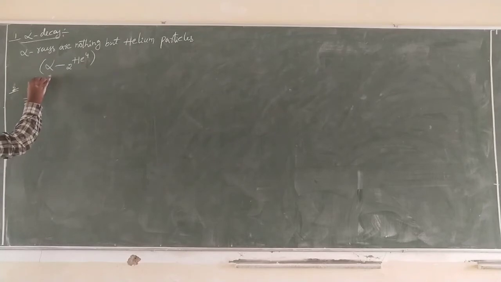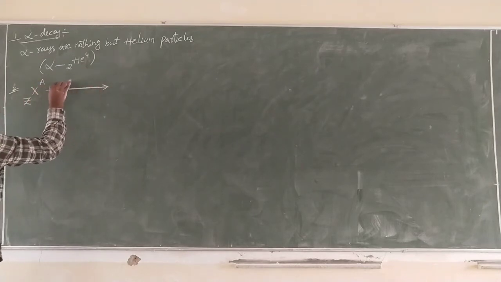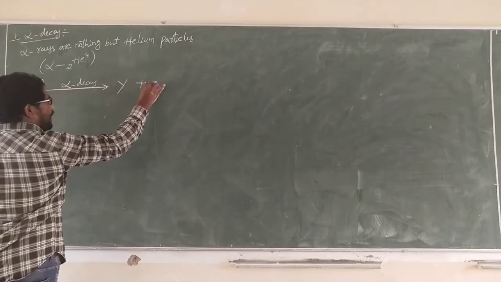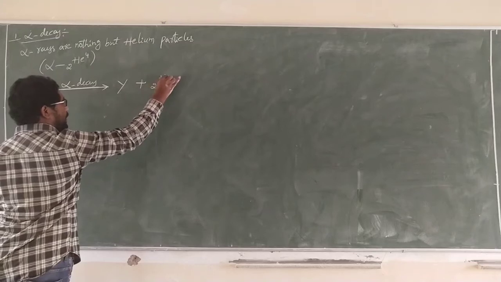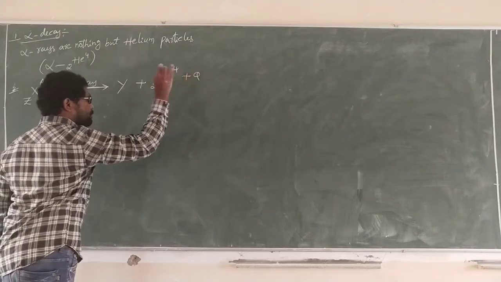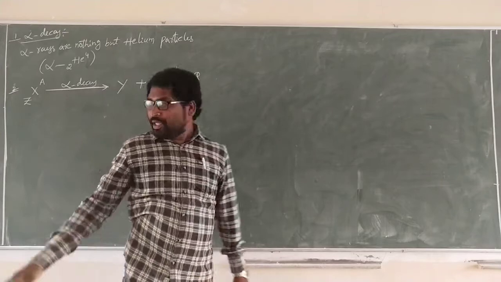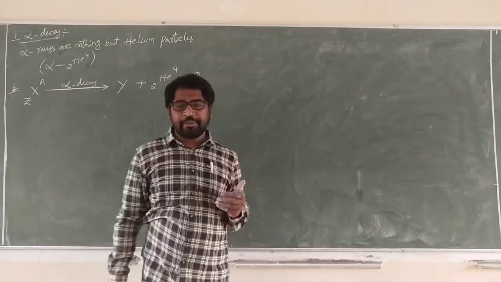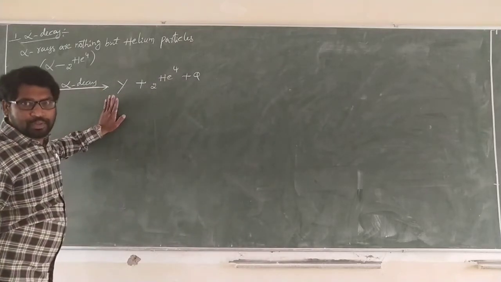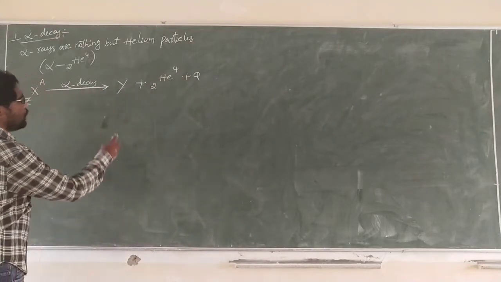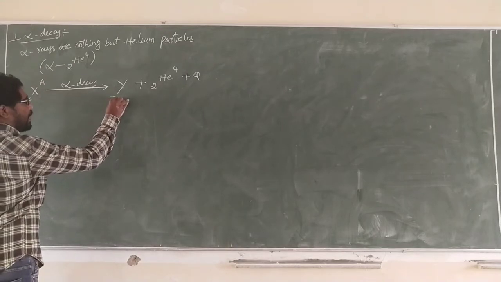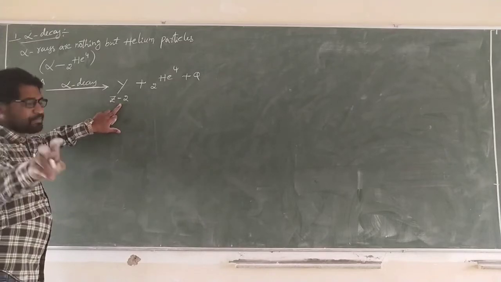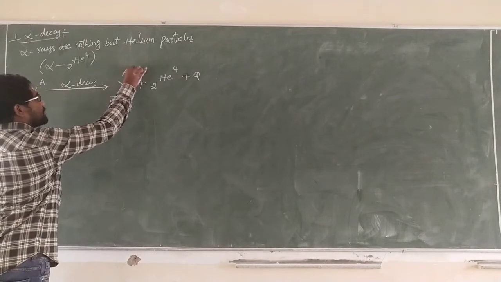Z A, alpha decay. What are we getting? Y and an alpha particle, helium 4, plus some more energy. See carefully. This is the parent atom. After emission of the alpha particle, the parent atom is converted into the daughter atom. The daughter atom's atomic number decreases by 2, and the mass number decreases by 4.